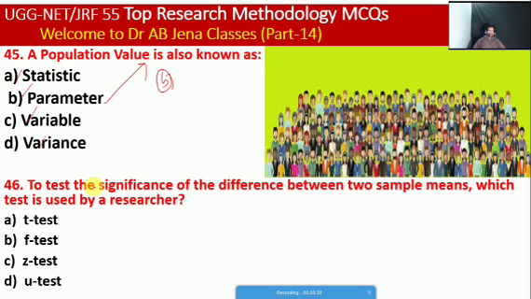So next one we will see: to test the significance of the difference between two sample means, which test is used by a researcher, whether it's a T test or F test or Z test or U test. So friends, here A is the right option.